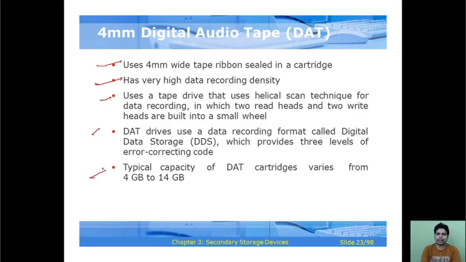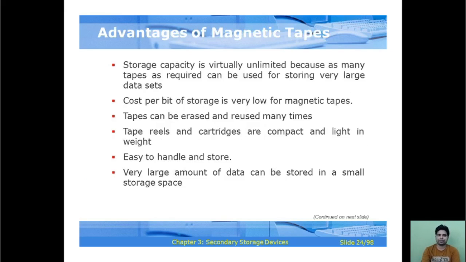The typical capacity of a data cartridge varies from 4 GB to 14 GB.